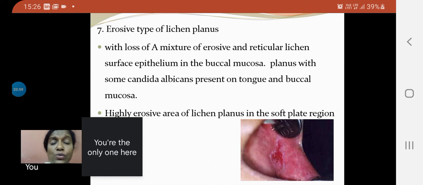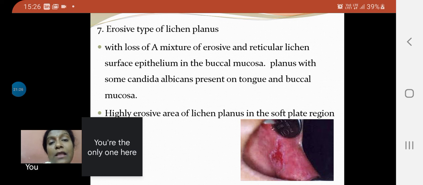Sometimes it may be associated with a lot of Candida albicans colonization, seen commonly on the tongue and the buccal mucosa. So, lichen planus lesions most of the time respond well to multi-component medicines, topical creams and lotions, which are a mixture of vitamin A, vitamin E, antifungal agent.